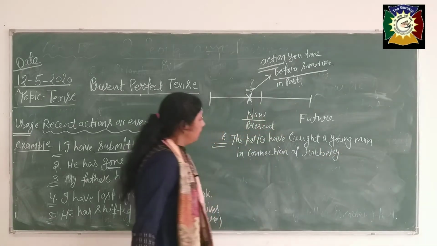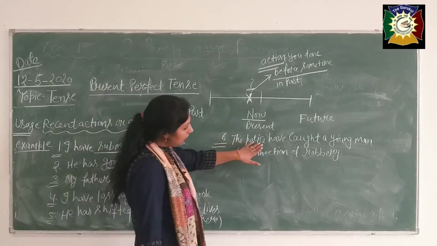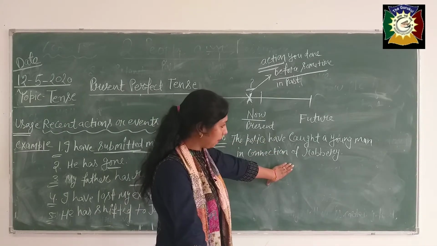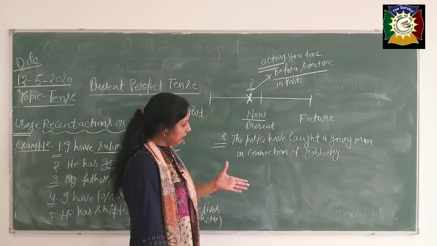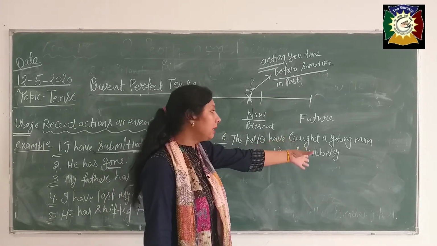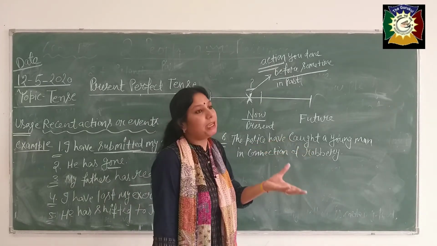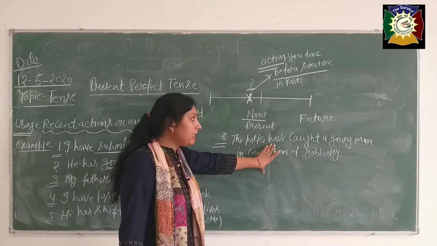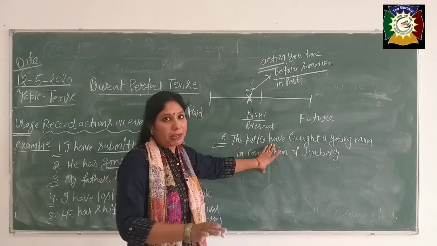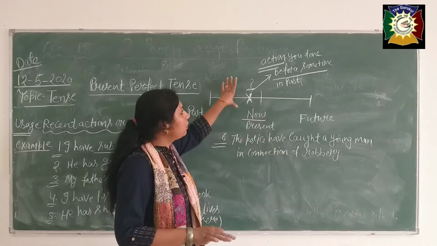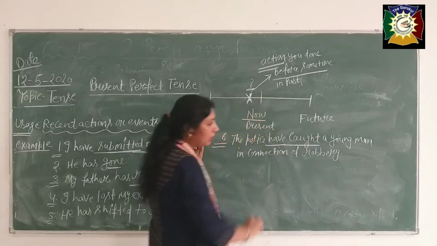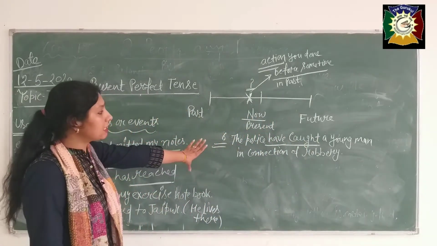See beta, in this sentence also, there was a robbery in my neighborhood, you can take any example. What has the police done beta? The police have caught a young man on suspicion, like a suspect of that. When the police have caught a young man is not mentioned here. That's why we have used the present perfect tense here. Is it clear beta? Now everything is clear.